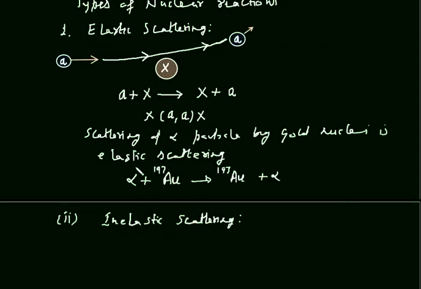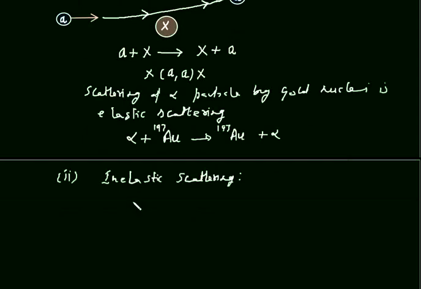In inelastic scattering, when the incident particle A approaches the target nuclei X and deviates from its path, there will be a loss in kinetic energy of A. It means that this incident particle imparts some of its kinetic energy to the target nuclei X, and this target nuclei X goes to an excited state.